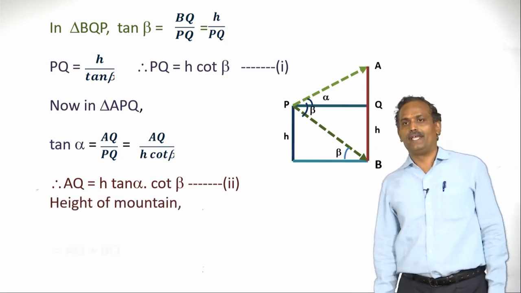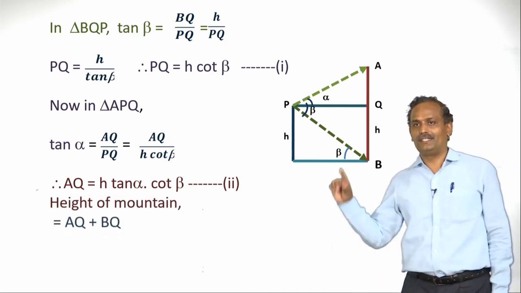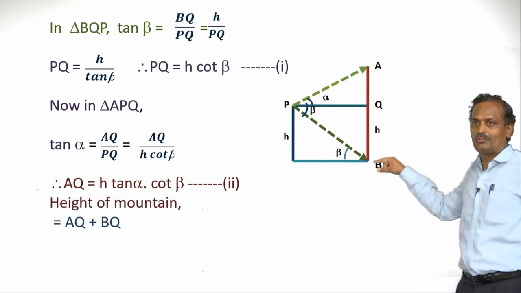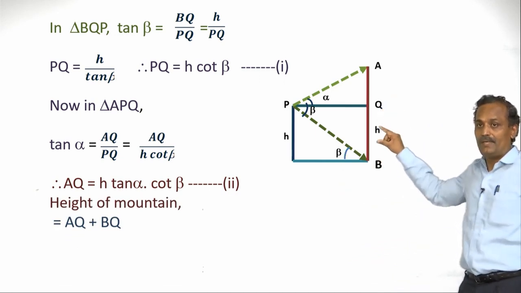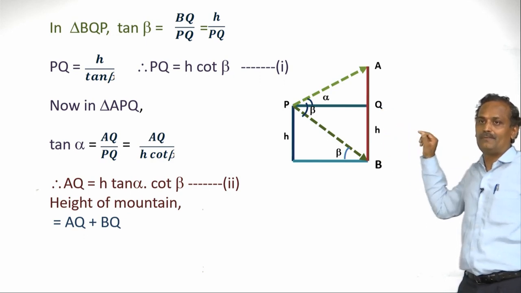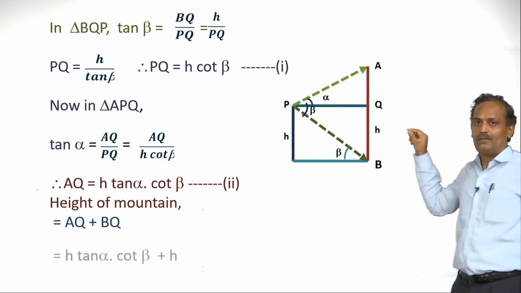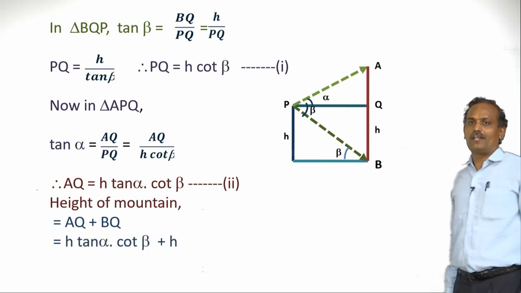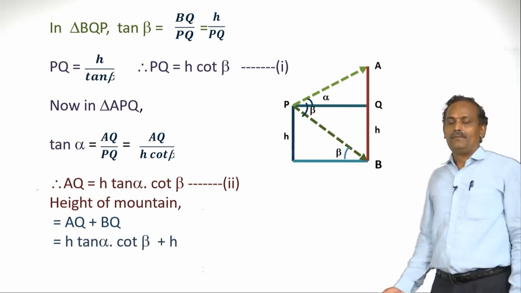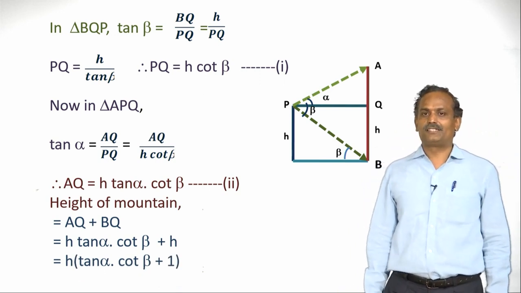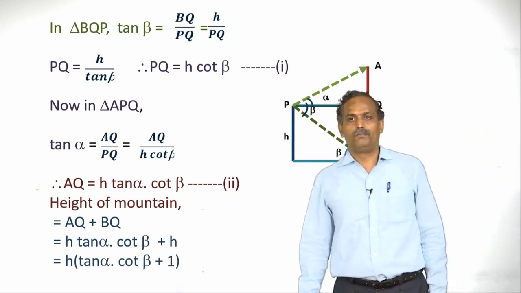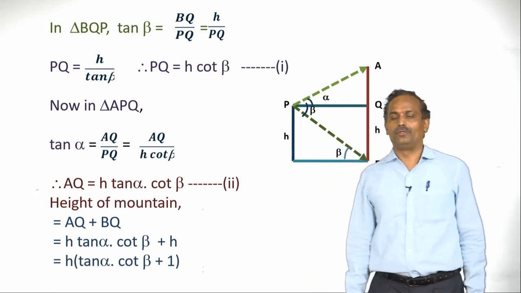So the height of the mountain, we have to find it. AQ plus BQ is the mountain. So AB is the mountain here. Therefore AQ is H tan alpha cot beta and BQ is nothing but H, it is given. Let us take H as common. H times tan alpha cot beta plus 1 is the height of the mountain.